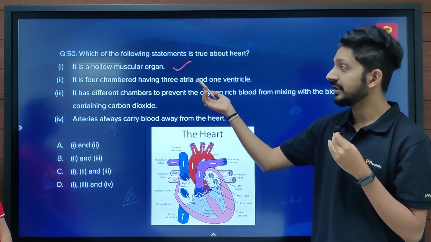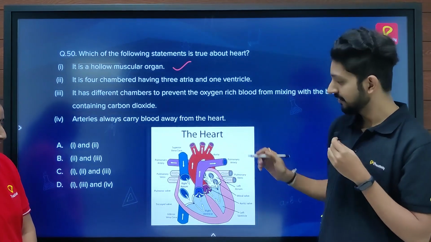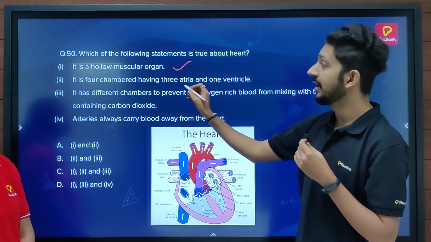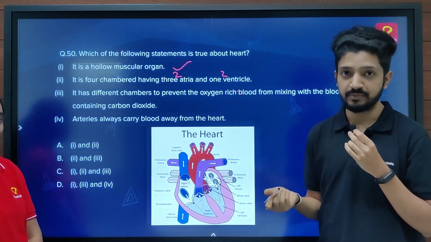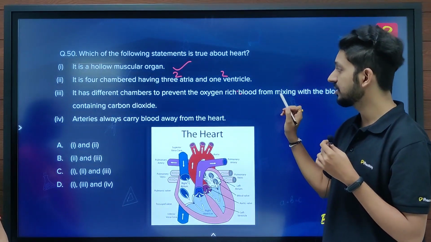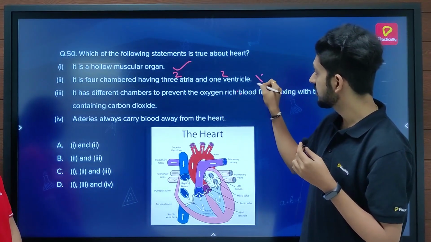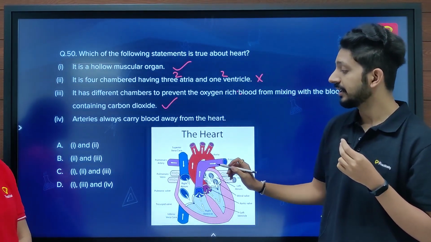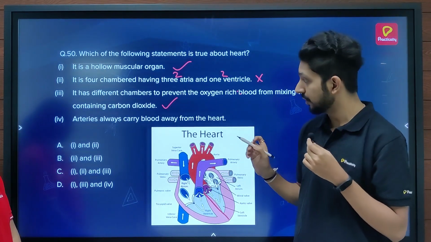It is four-chambered, having 3 atria and 1 ventricle. Is it true? No, it is not true, since we know that the heart has 2 atria and 2 ventricles. It is a 4-chambered organ in our body. Then, it has different chambers to prevent oxygen-rich blood from mixing with the blood containing carbon dioxide. Well, the previous one was incorrect, but this is true. The 2 types of blood are well divided by the septum, which is present in between the 2.